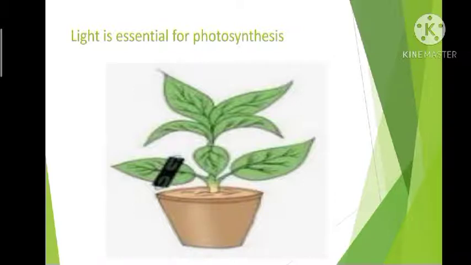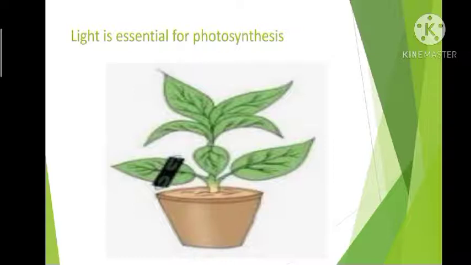So here we have to take a potted plant, any plant we can take, and keep it in a dark room for 3 days. Again, for what do we have to keep it in a dark room? For the removal of the starch. So all the starch present in the leaf will be used up by the plant.